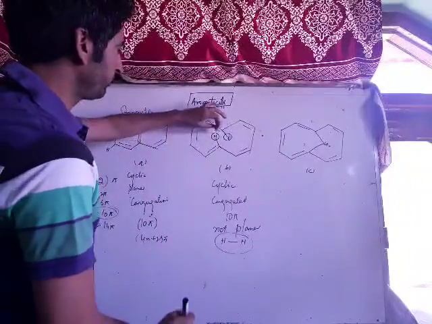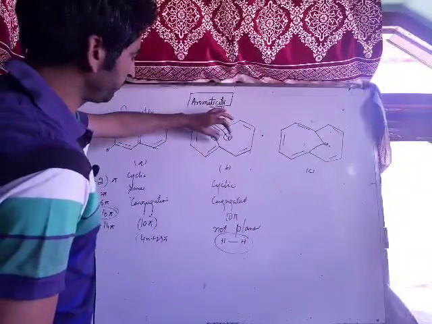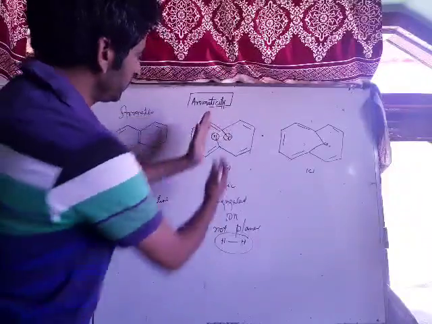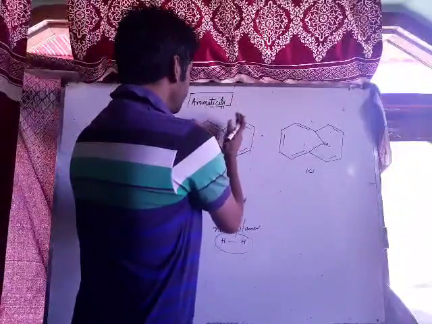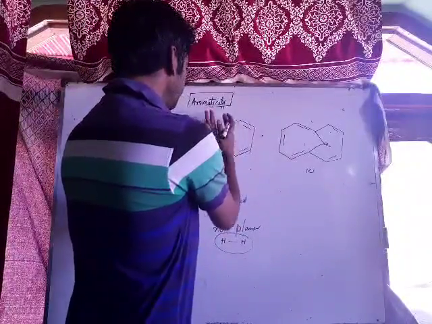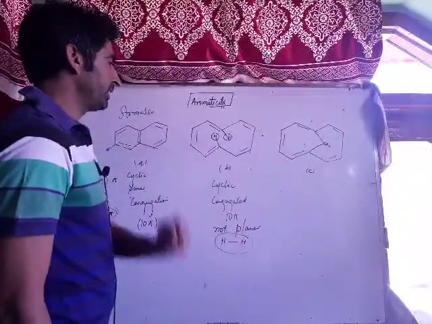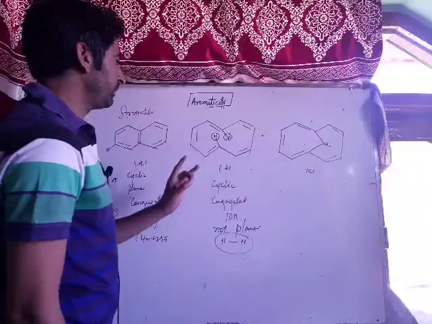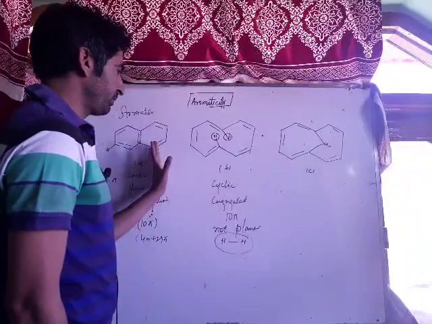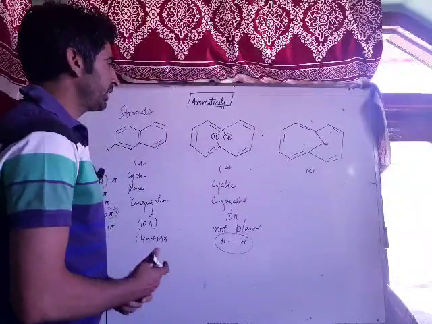As a result, what happens? These two bonds repel each other and bulge away. Therefore, planarity in this molecule is lost. If planarity is lost, it cannot be called an aromatic compound, because if any of the conditions for aromaticity is not followed, then the compound is not aromatic.